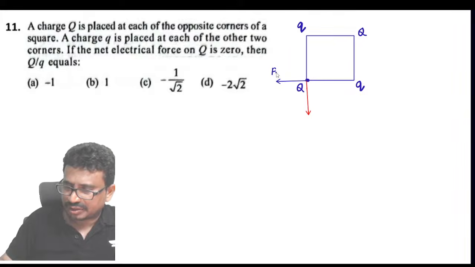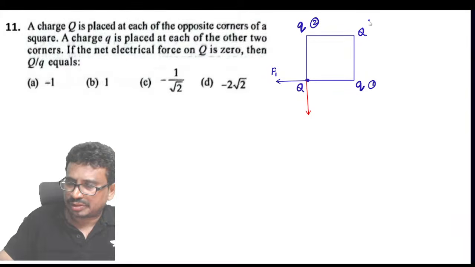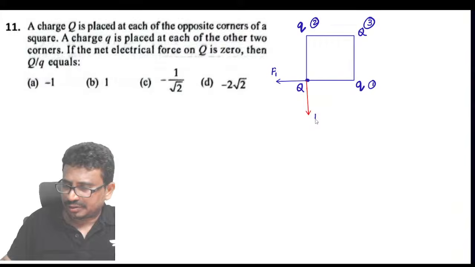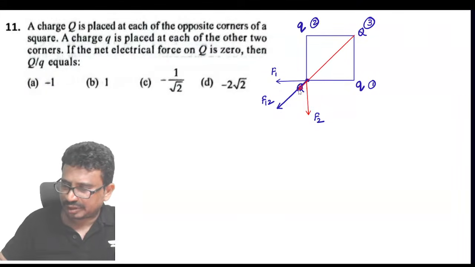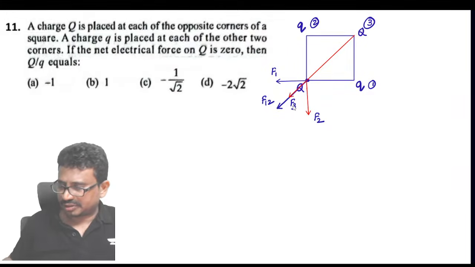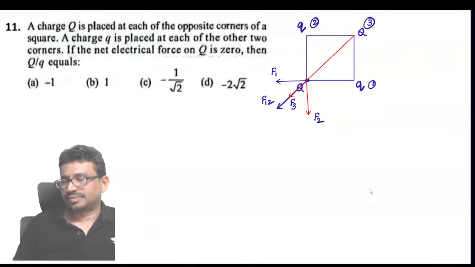If I call this 1, this 2, and this 3, and this is F2, the resultant of these two could be like this. So this is F12. And the third force is also like this. If all are positive charges, this third force is also like this.